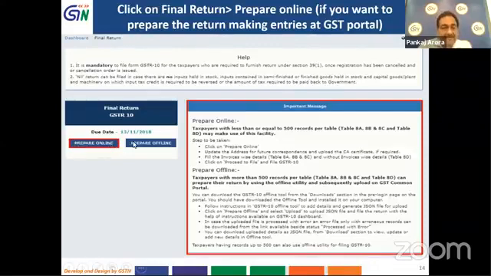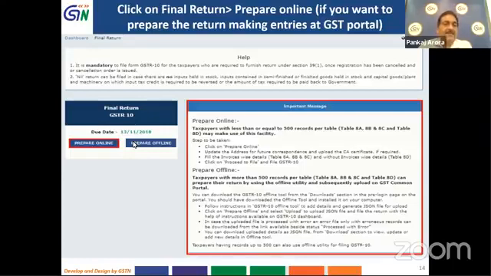So to start with, this final return can be filed only through online, but its entries can be prepared using the offline utility also. The offline utility is available at the GST portal in the download section.